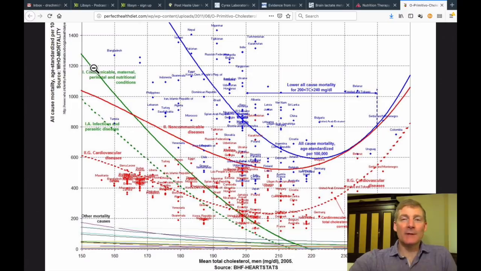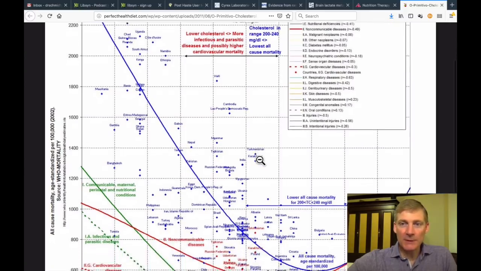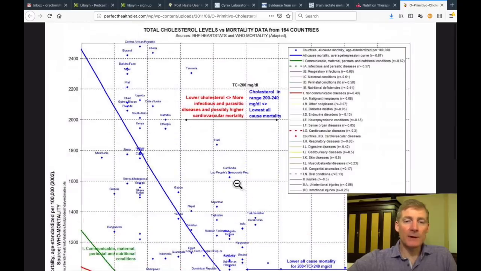Now again, these are epidemiological studies, so you can't really infer that raising your cholesterol up to 220 is what's preventing these diseases. What you could say is that people who do things to prevent these diseases are healthy, and it just so happens that their cholesterol is at 220. So you can't really tell based on these studies. Okay, now just to point out, the dots are countries. These blue dots right here are all countries, and the red dots here are countries and their cardiovascular diseases. I'll put the link below for this awesome graph.